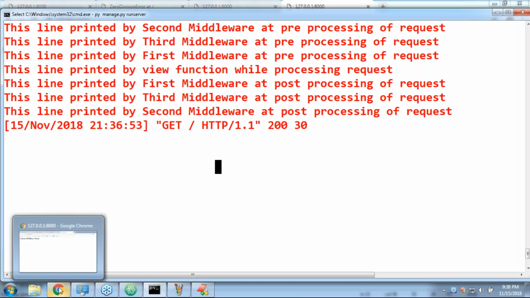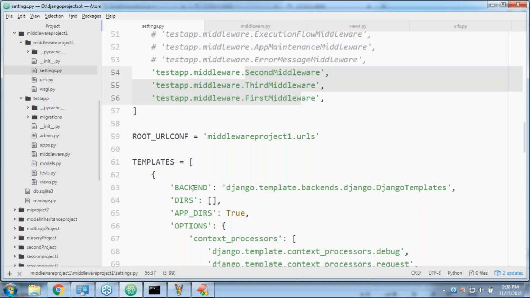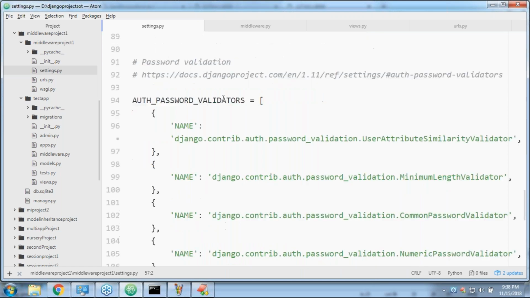Global per application. Have you observed? First the application name, followed by middleware, like this. It is per application. That's all, friends. Beyond that, nothing. If I find any extra things, then definitely I will share with you. Don't worry. That's all. This is the small remaining part related to the middlewares.